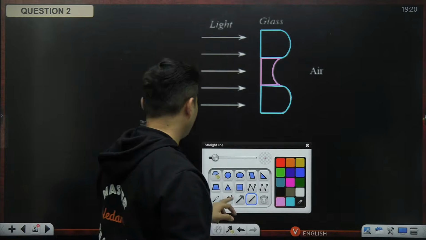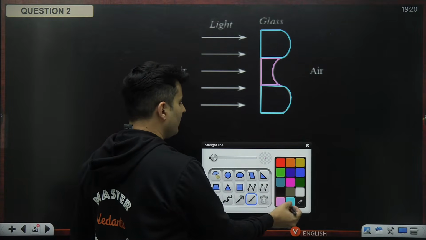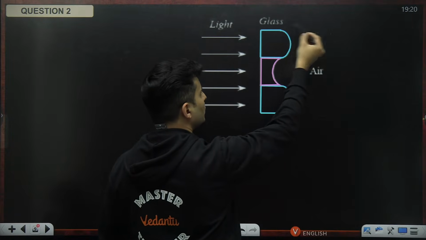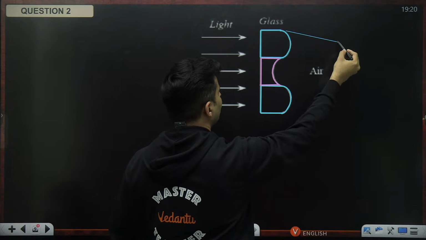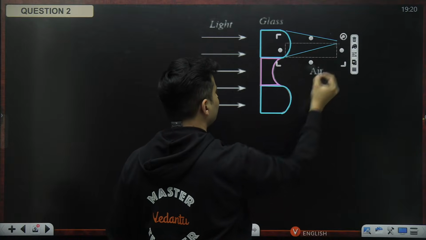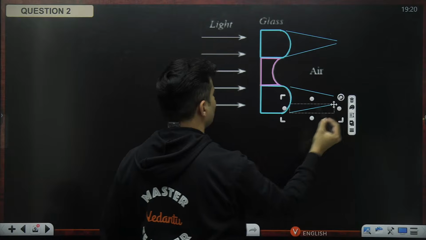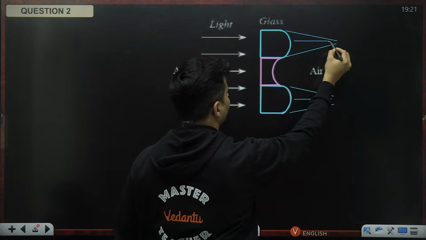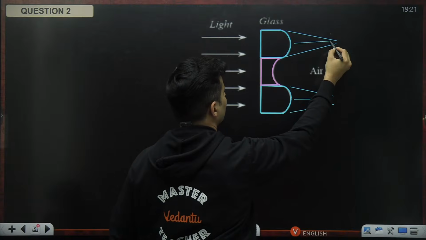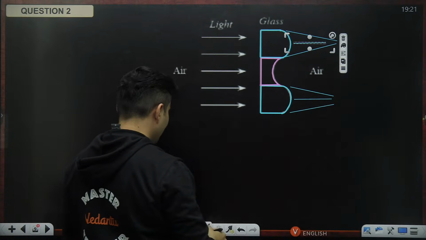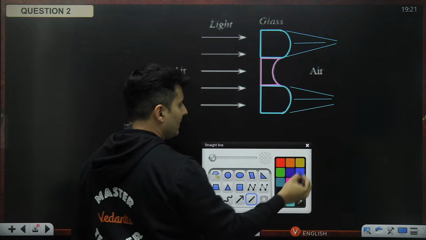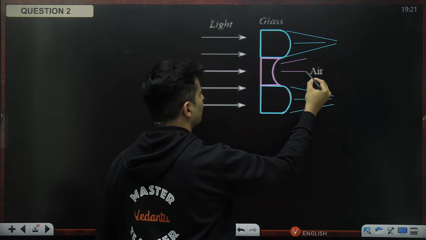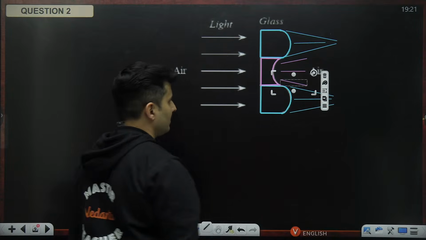Okay, so what happens when the rays are parallel? They will obviously meet or not meet depending on whether it is concave or convex. So for convex, they should definitely meet. They will start meeting somewhere over here like this, just after the refraction. So this is how the rays will look after just emerging out from it. Versus for concave, they will start diverging like this.